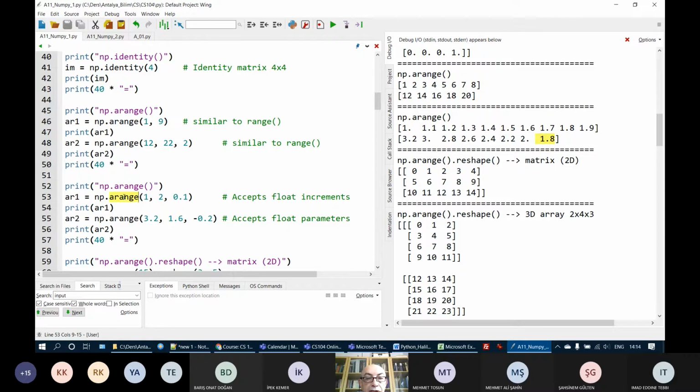So in a range, we can either have integer numbers increasing or decreasing. We could have a negative step here, 22 to 12 by minus 2, for example, similar to the range function. But in addition, a superiority of the NumPy arange method over the range function is that we can have float increments or decrements.